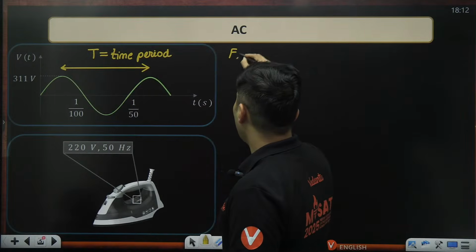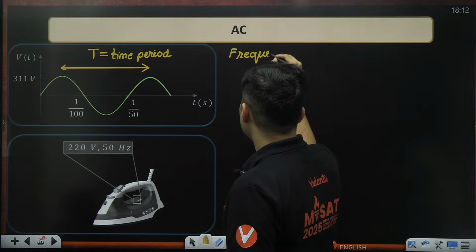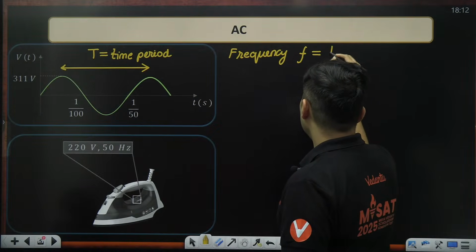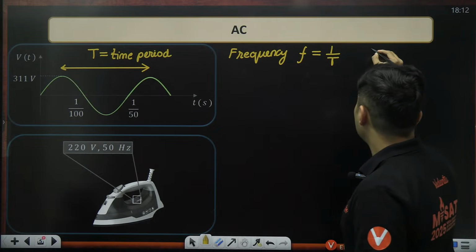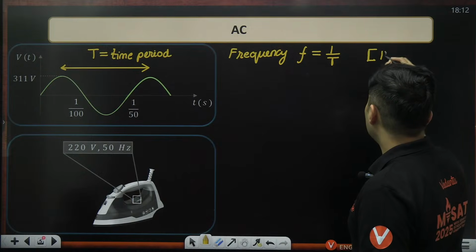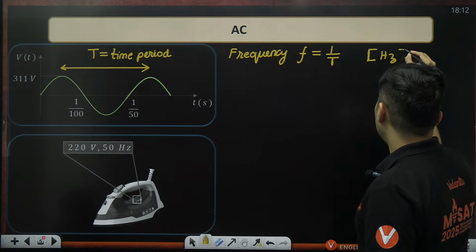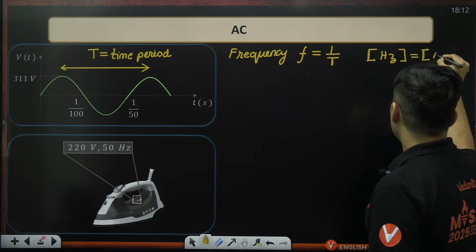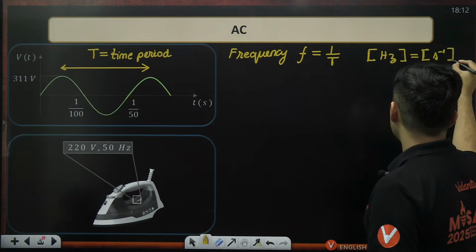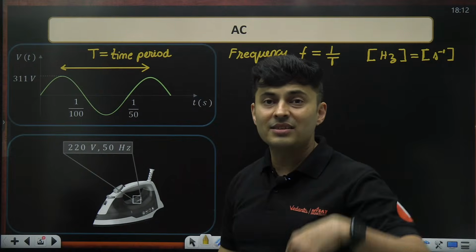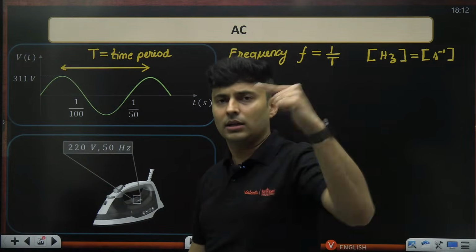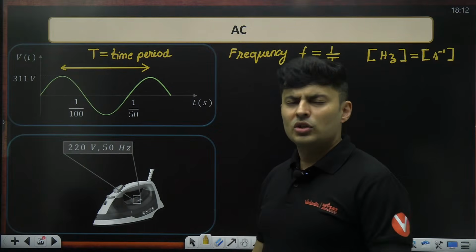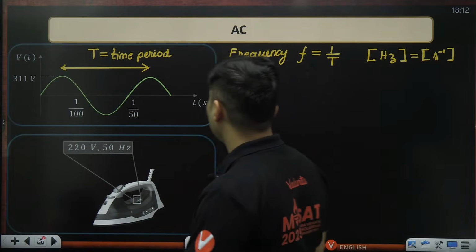And then you have the frequency, f, which is 1 divided by the time period, which is obviously going to be measured in hertz. 1 hertz is nothing but second inverse. So if I say 50 hertz, it means 50 times it goes up and down in 1 second. 60 hertz means 60 times in 1 second. So usually that is the range of alternating current.